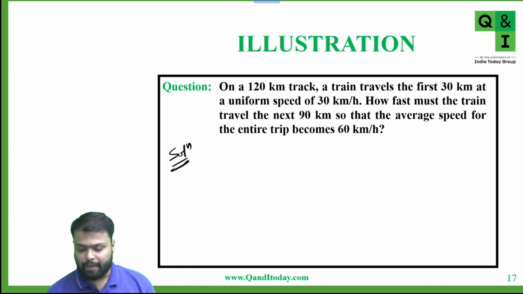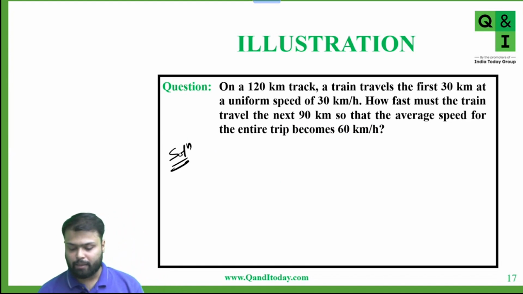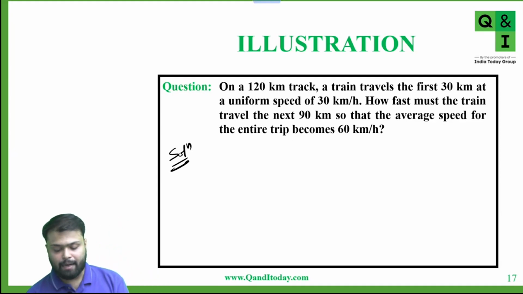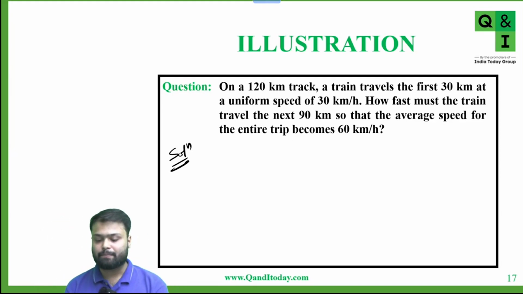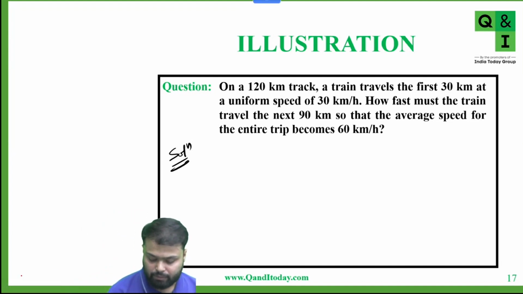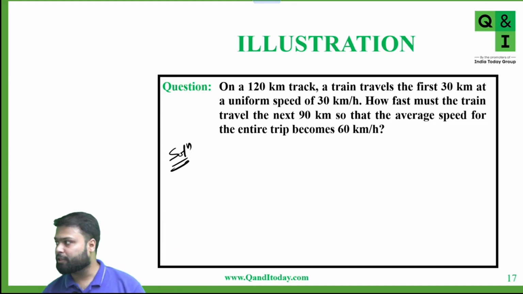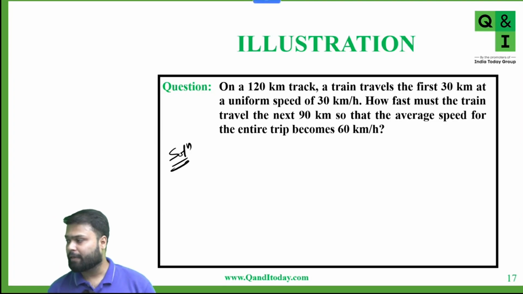On a 120-kilometer track, a train travels the first 30 kilometer at a uniform speed of 30 kilometer per hour. How fast must the train travel the next 90 kilometers so that the average speed for the entire trip becomes 60 kilometer per hour? So everyone solve this question. Is this question clear to everyone? Or any doubt in understanding of the question? Everyone is getting the question, yes or no? Okay.